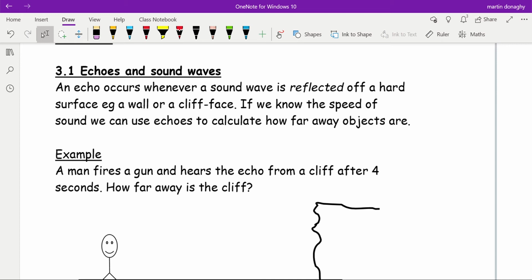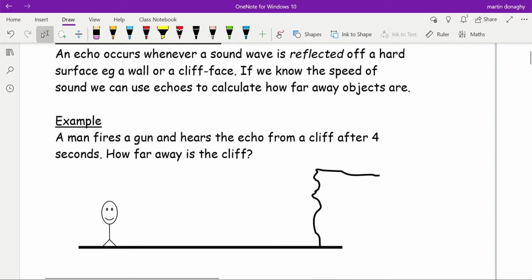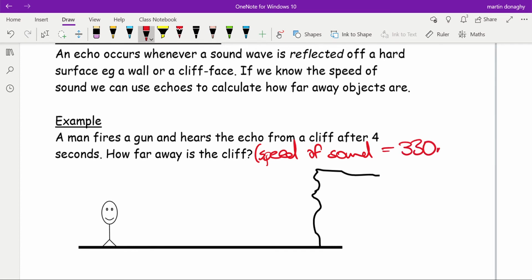So let's look at an example. It says a man fires a gun and hears an echo from the cliff after 4 seconds. How far away is the cliff? It should say here that the speed of sound is 330 meters per second.